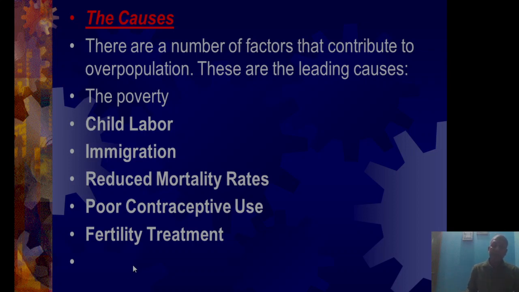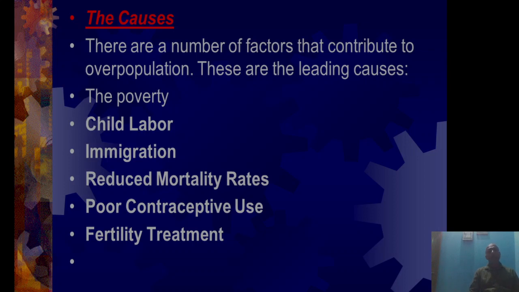Fertility treatments: there is infertility in some areas, but due to good health facilities, there are so many IVF centers with good fertility treatment. Due to this, population increases in a huge mass. So the fertility rate is also a cause of overpopulation.